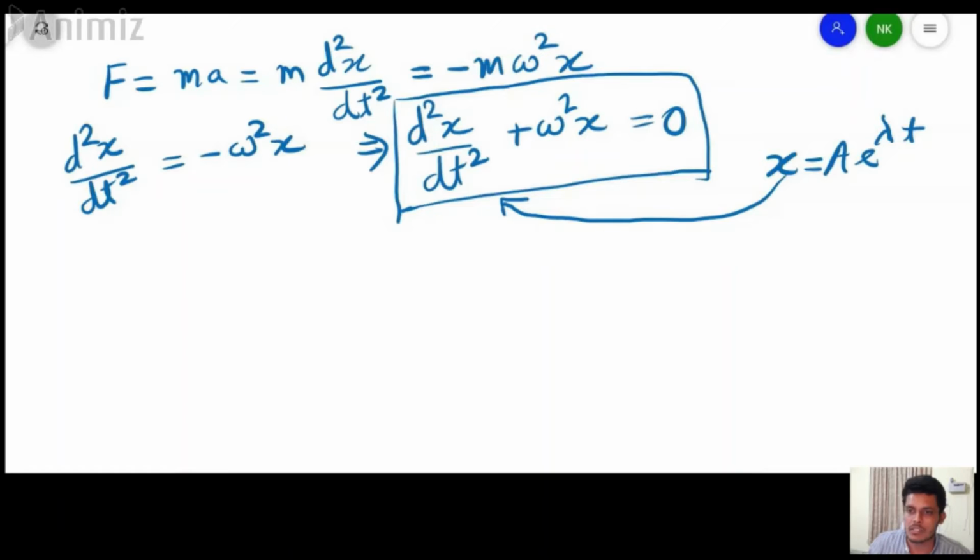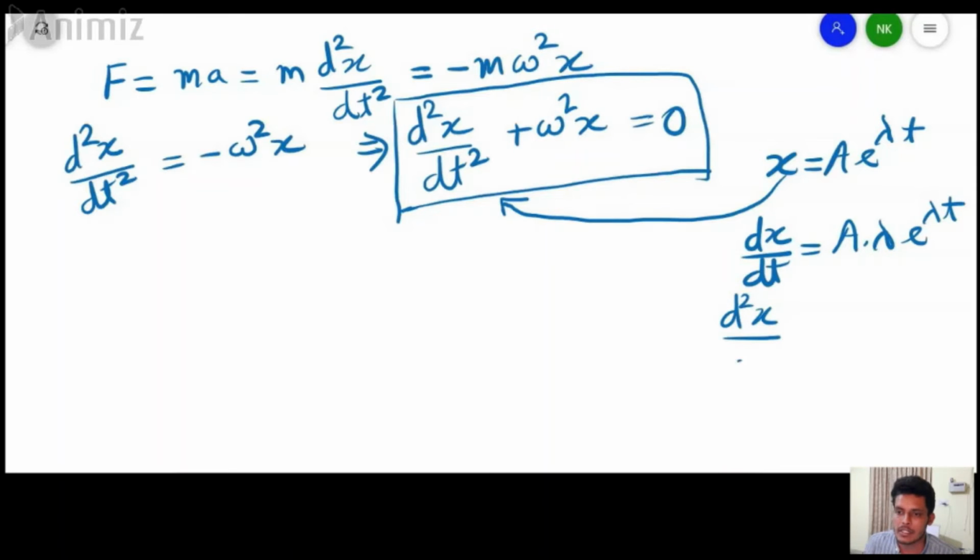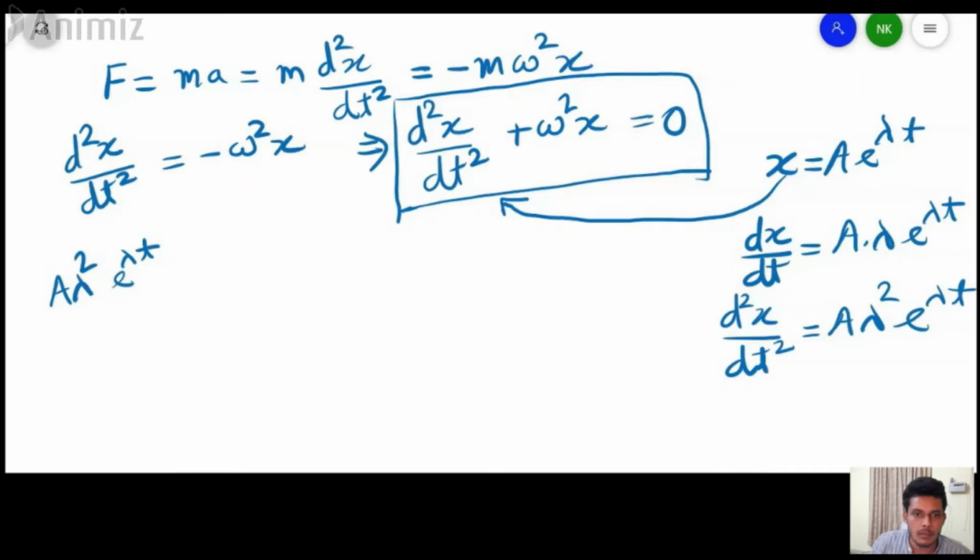So let us find the first derivative. dx by dt equals a into lambda times e to the power lambda t. Now the second derivative, d2x by dt square equals a lambda square e to the power lambda t. Now let us plug this value here and simplify this equation. It's a lambda square e to the power lambda t plus omega square times the x value, that is a e to the power lambda t, equals 0.